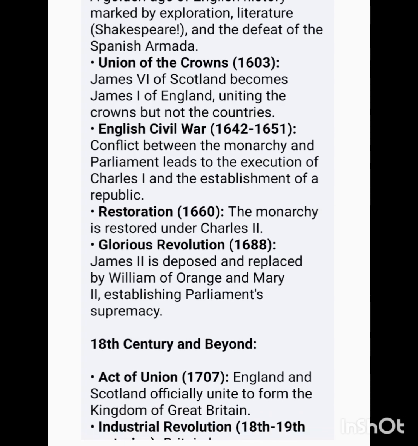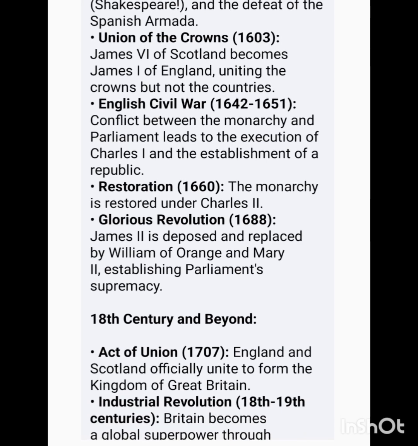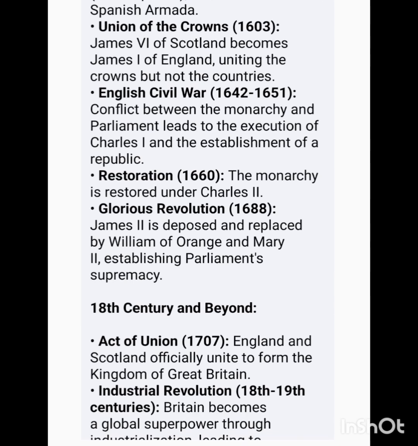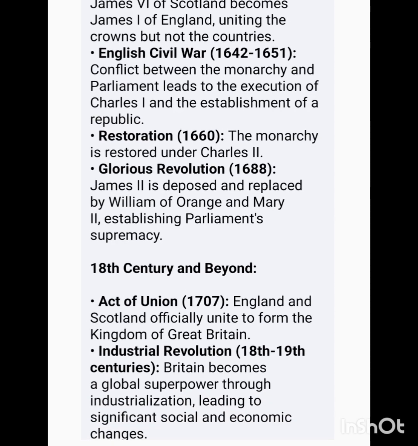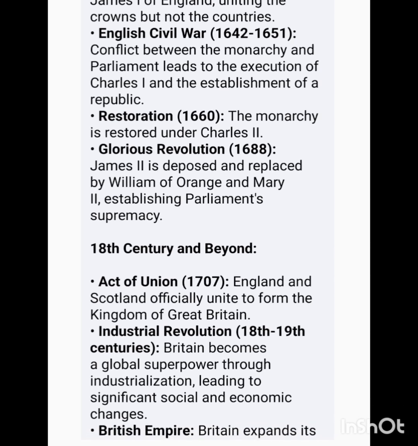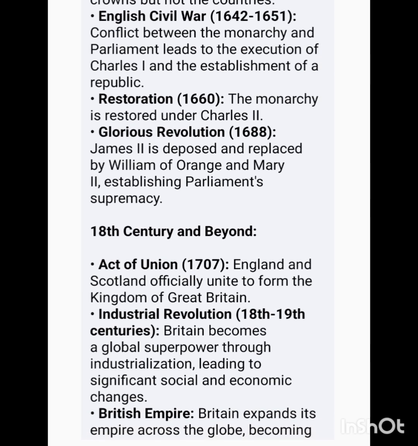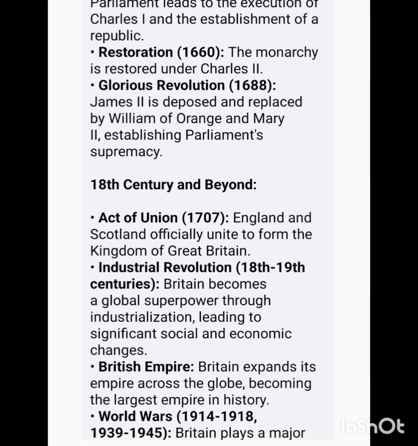English Civil War, 1642–1651. Conflict between the monarchy and parliament leads to the execution of Charles I and the establishment of a republic. Restoration, 1660. The monarchy is restored under Charles II. Glorious Revolution, 1688. James II is deposed and replaced by William of Orange and Mary II, establishing Parliament's supremacy.